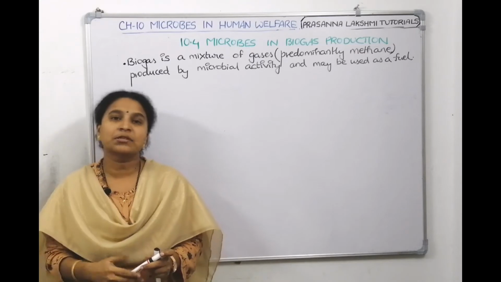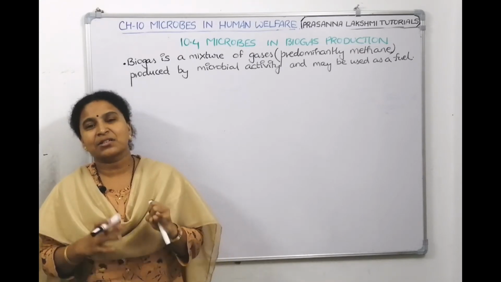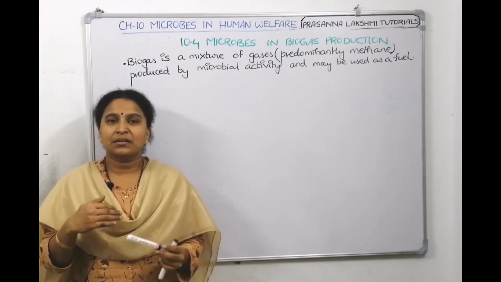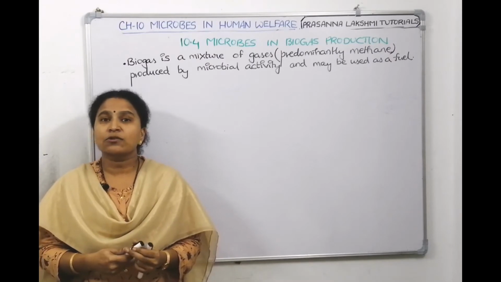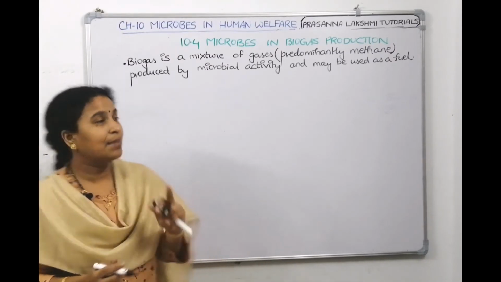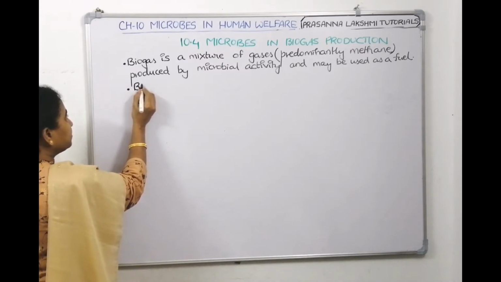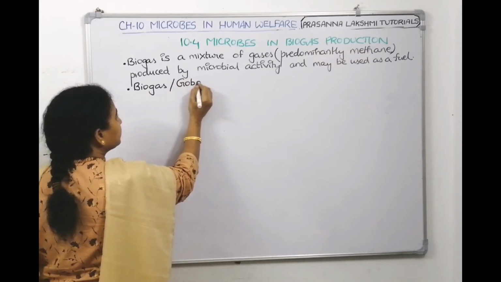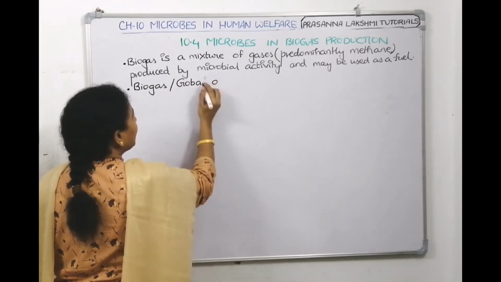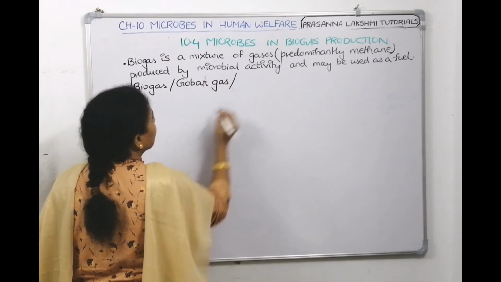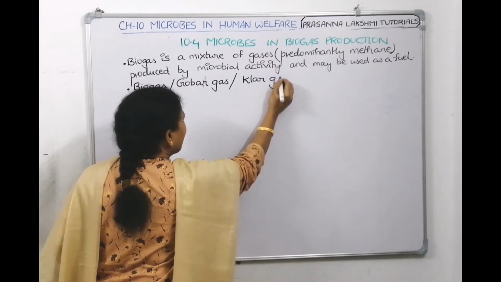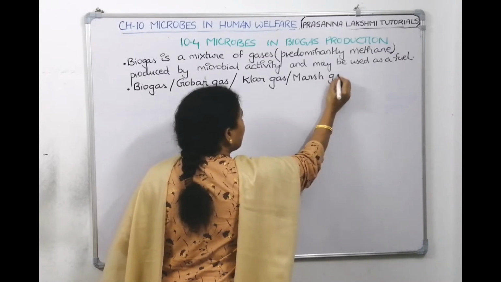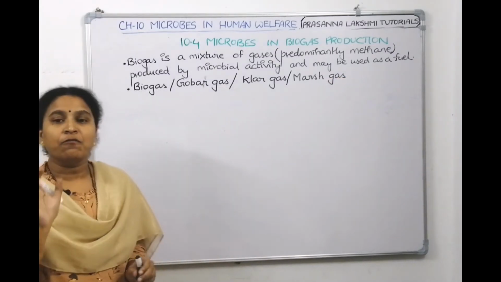What are the synonyms of biogas? It is also called gobar gas because it's produced from cow dung, which is called gobar. It's also called clar gas because it will eliminate pollution, right? And it's also called marsh gas. All these are the synonyms of biogas.